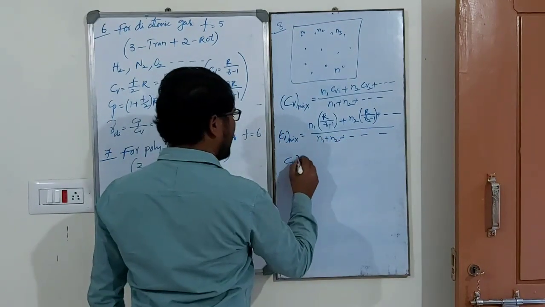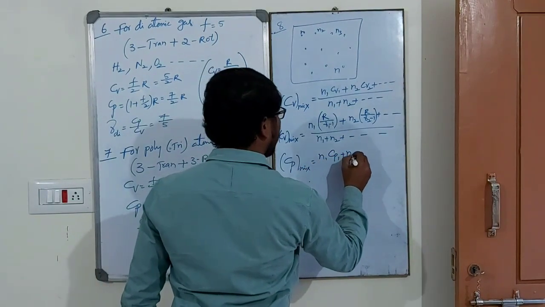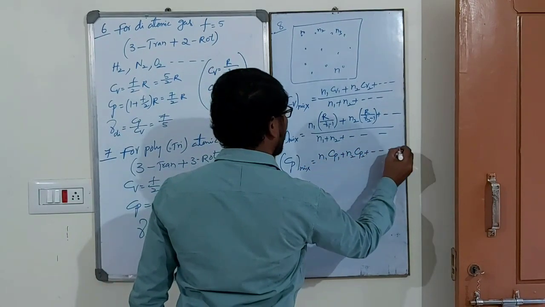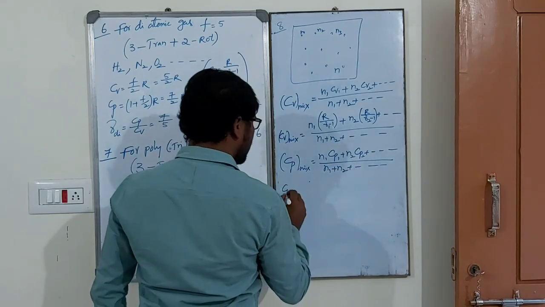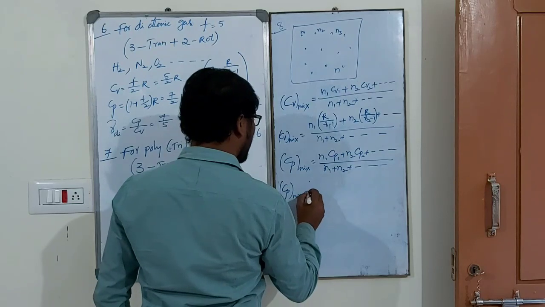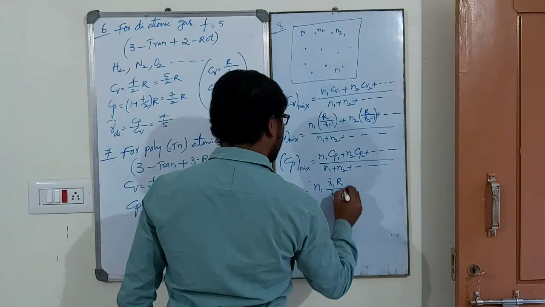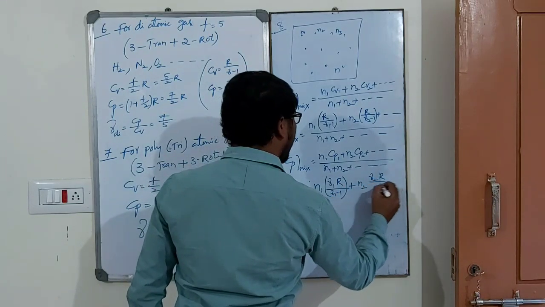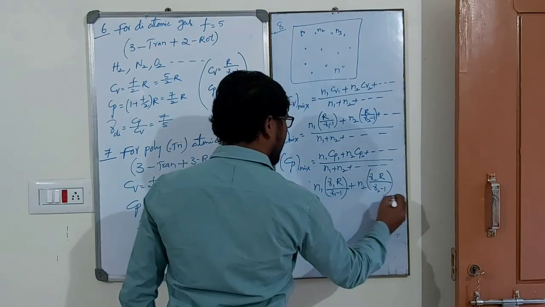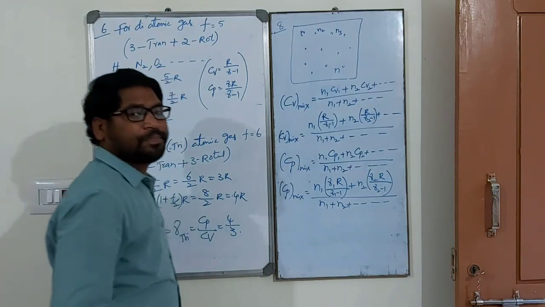Next, what is Cp of the mixture? It is N1 Cp1 plus N2 Cp2 and so on, divided by N1 plus N2 and so on. Cp mixture is equal to N1 gamma1 R by gamma1 minus 1 plus N2 gamma2 R by gamma2 minus 1, divided by N1 plus N2 plus N3 and so on.